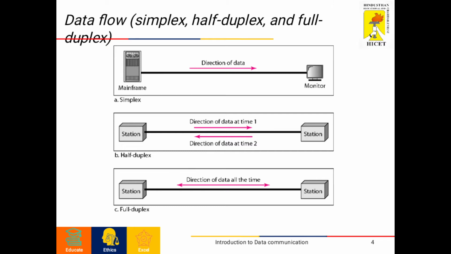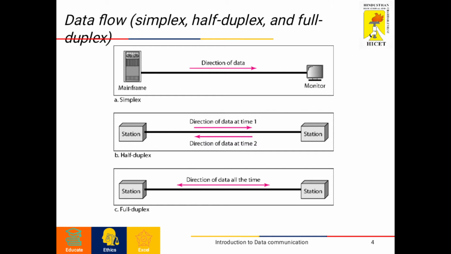In simplex mode, the communication is unidirectional, meaning only one of the two devices on the link can transmit and the other can only receive. This is one-way communication. Simplex mode can use the entire capacity of the channel to send data in one direction.